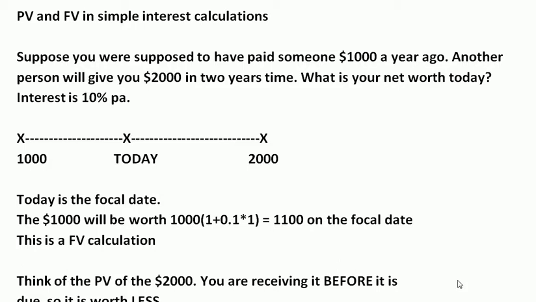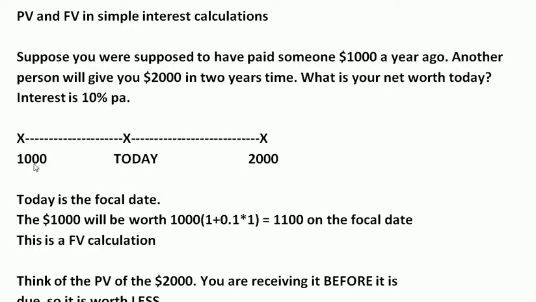So here is the scheme. Always do a little drawing like this. Here is today. We've set the focal date as today because we say in the question, as simple as possible, what is your net worth today? But it could be any point along this line or even either side of this line. It doesn't matter. But I've just set the focal date as today, and everything goes from the focal date.